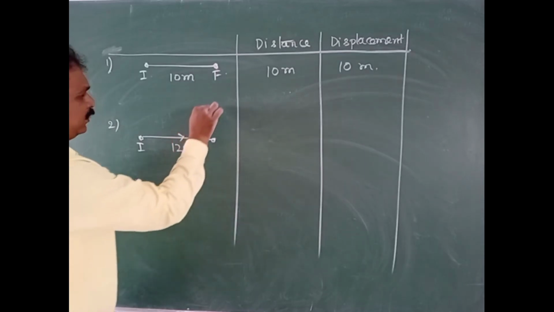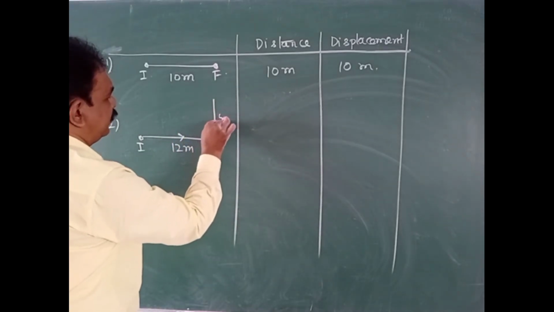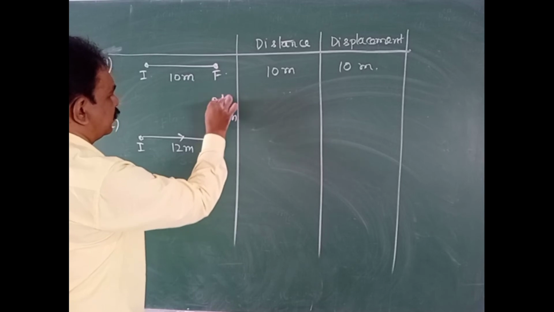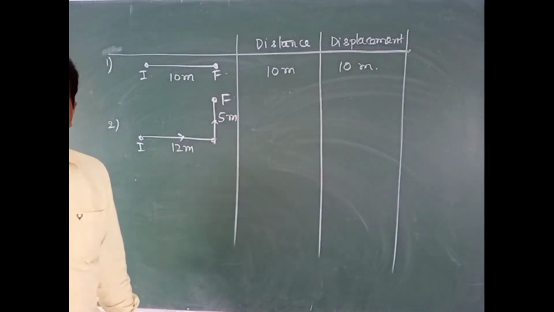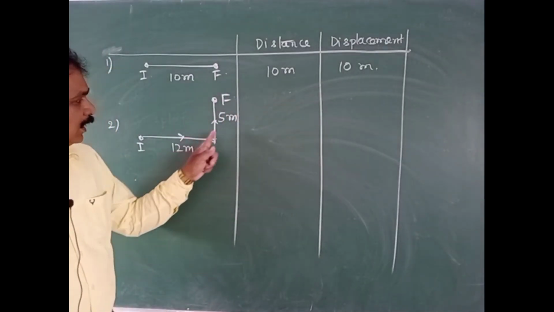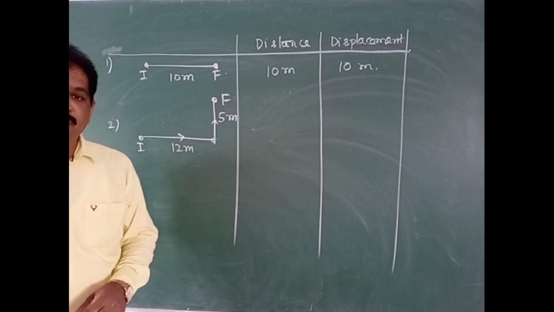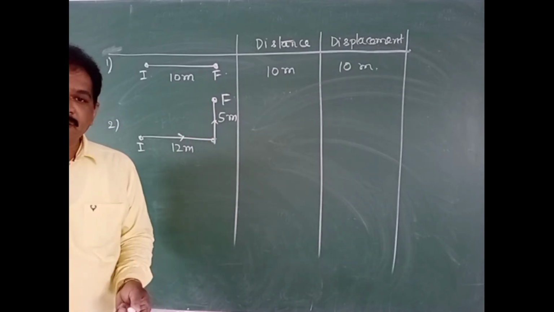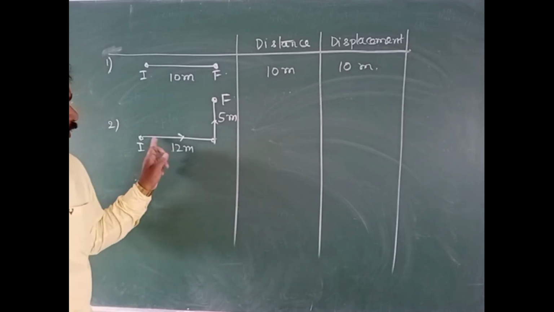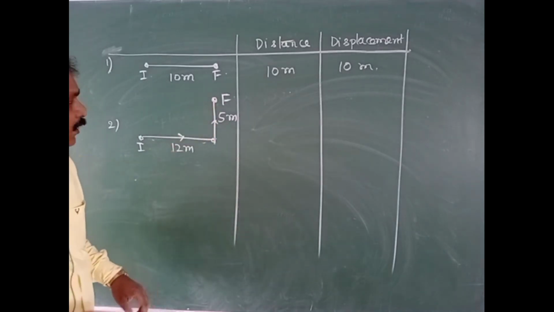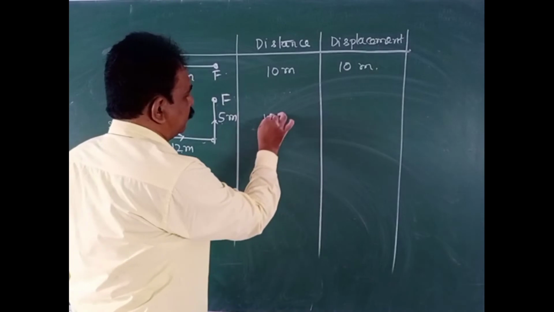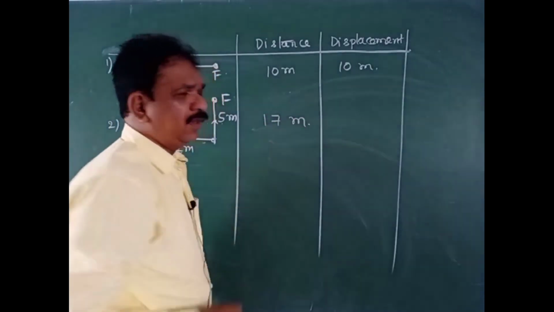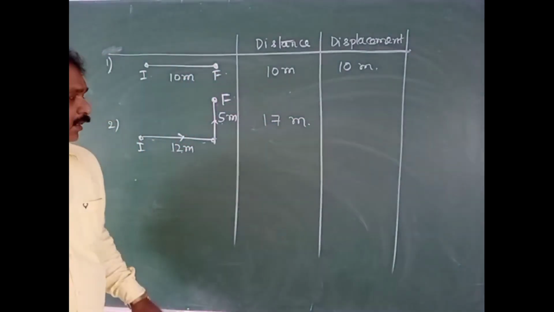Later it changed its direction. It traveled 5 meter, came to this point. What is the displacement here? What is the distance here? Distance means what? Actual length of the path traveled. 12 plus 5, this value will be 17 meter.